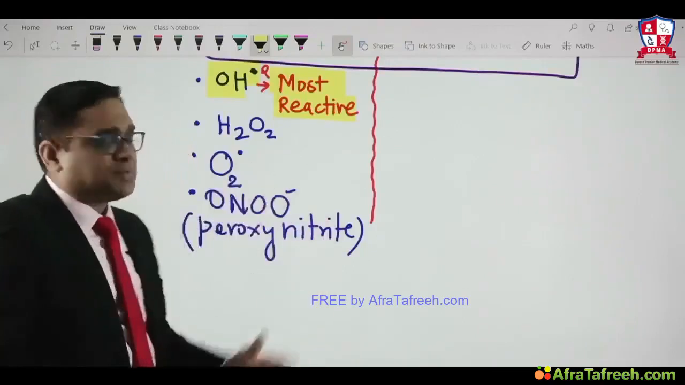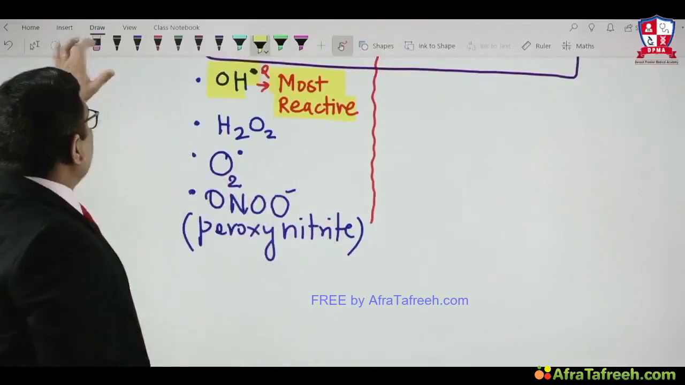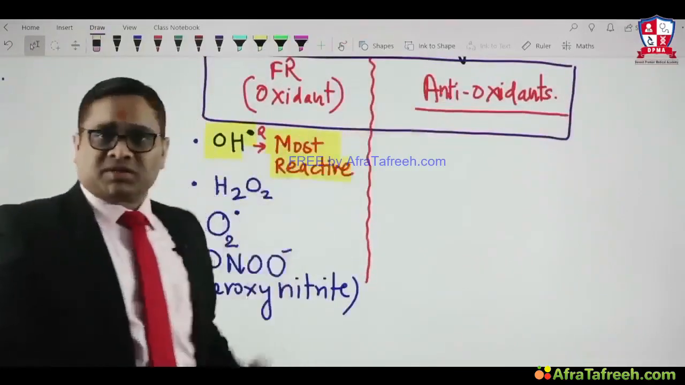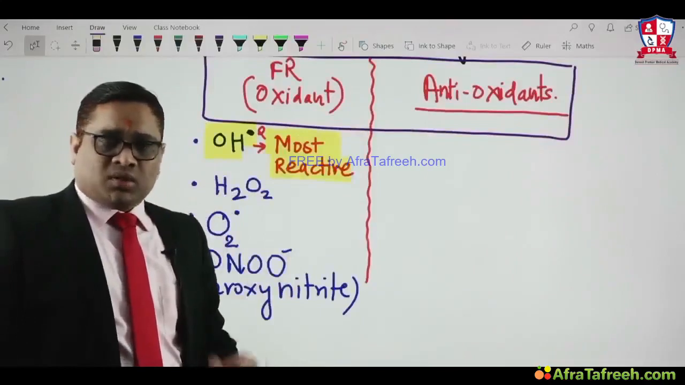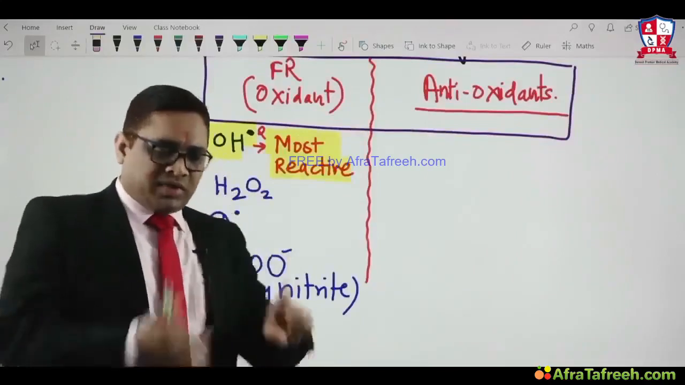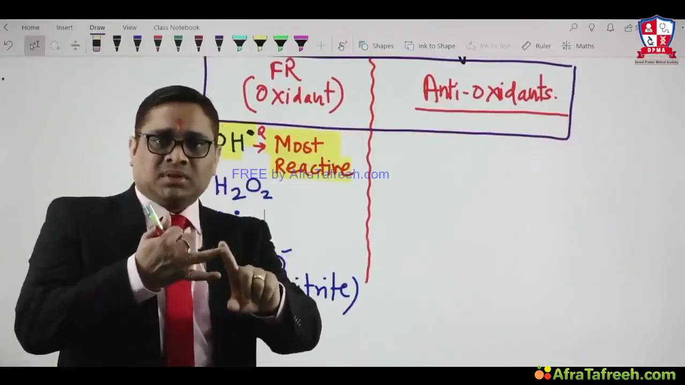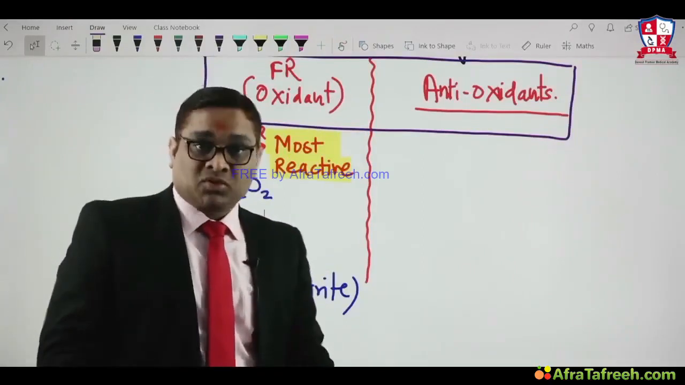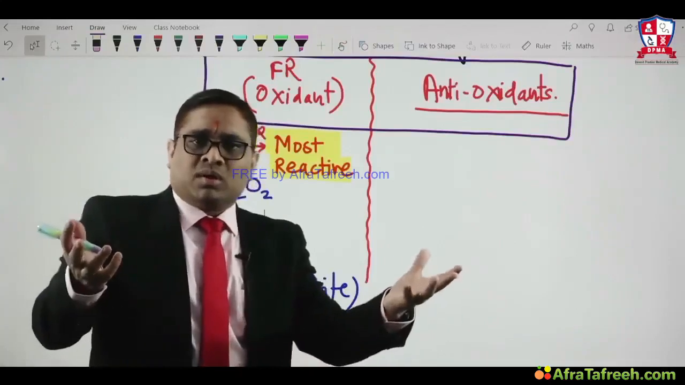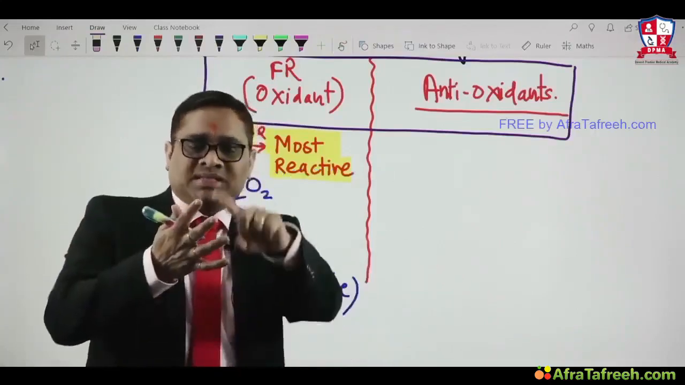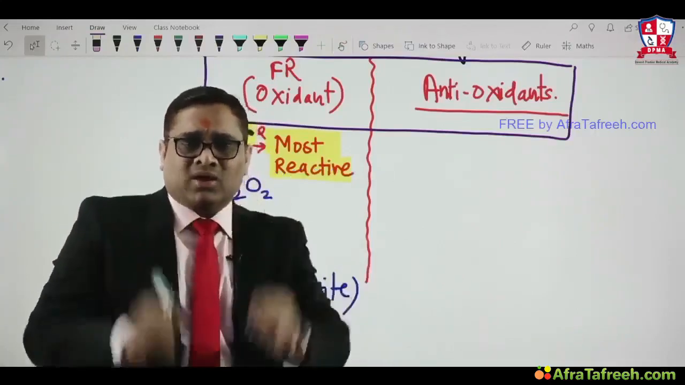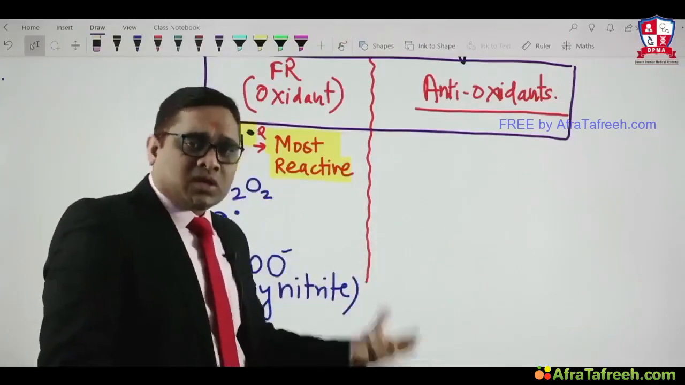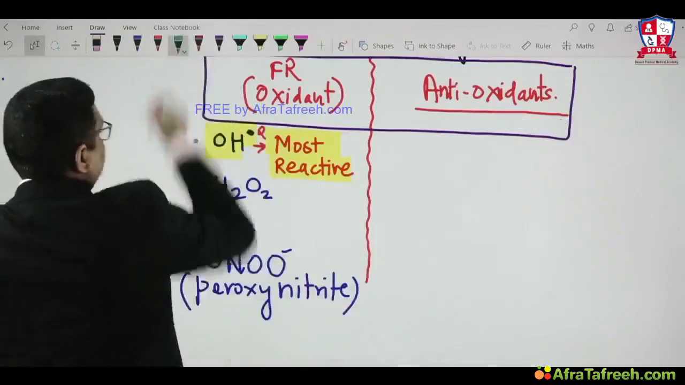So there are certain substances which will prevent the damage caused by free radicals, and they are called antioxidants. So the question is, what are antioxidants? Vitamins, enzymes, or proteins, or all of the above? Answer should be all of the above. Vitamins, proteins, enzymes, all are antioxidants. So now we will see what are the vitamins, what are the enzymes, and what are the proteins, right?